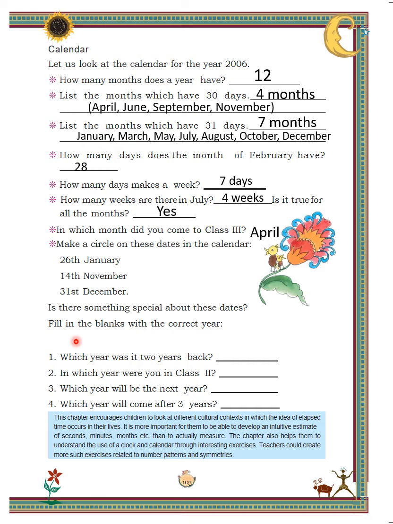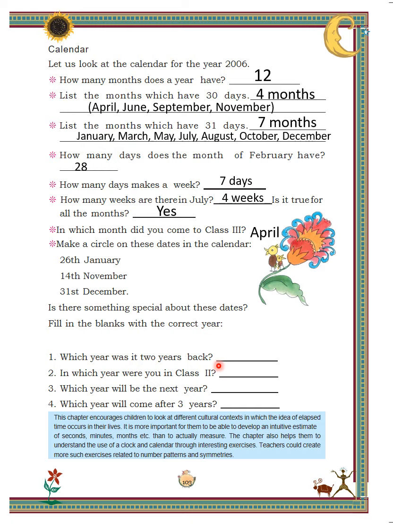Next question is, fill in the blank with the correct year. First is, which year was 2 years back? Children, this year is 2020.